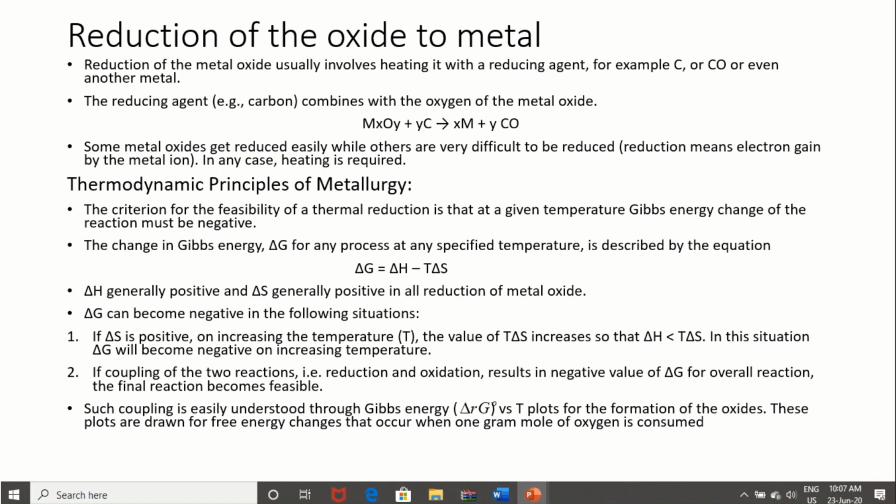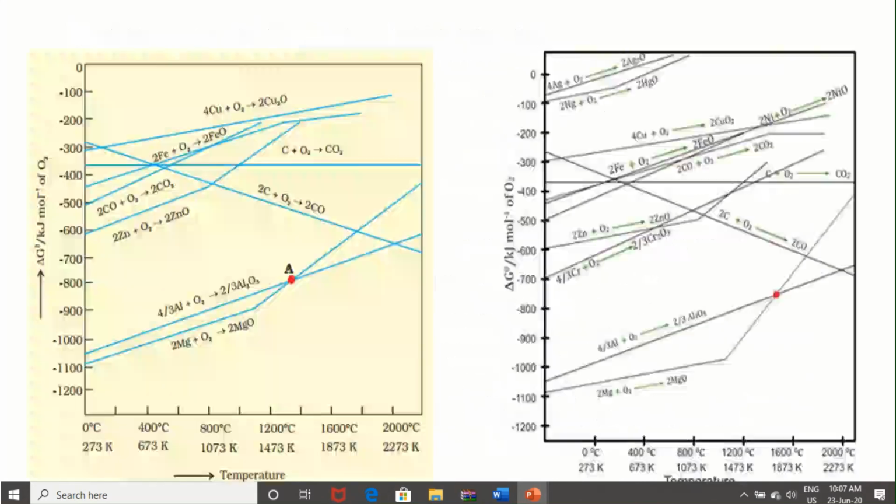For reduction of metal oxide, generally delta H is positive and delta S is also positive. For conversion of metal oxide into metal, consider the reverse reaction: delta n g is always positive.